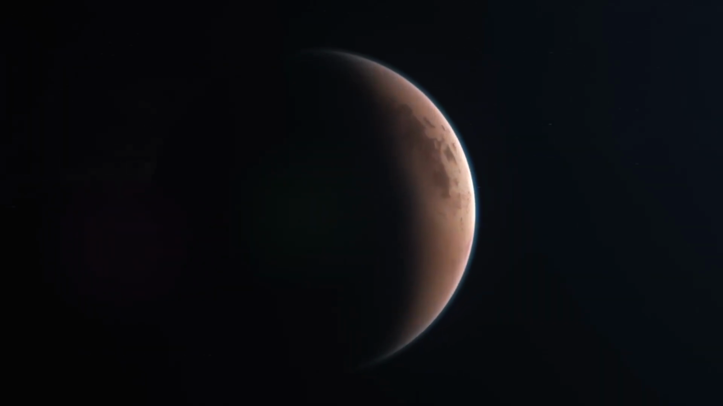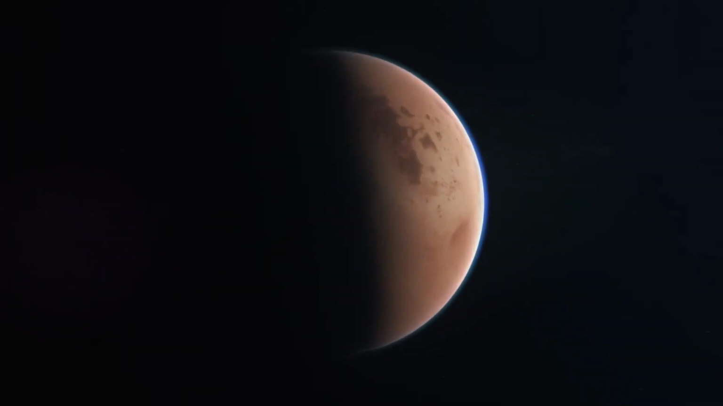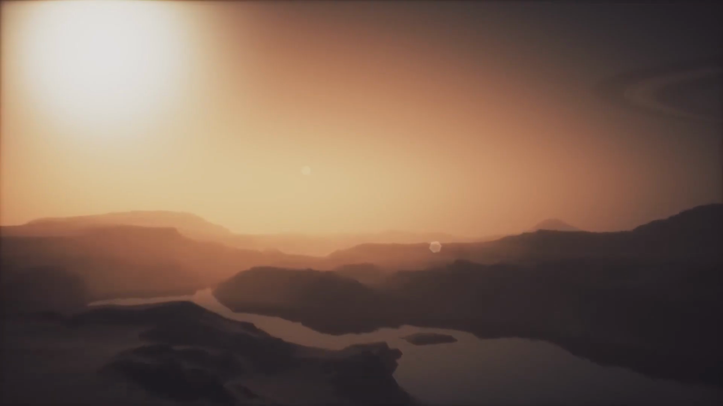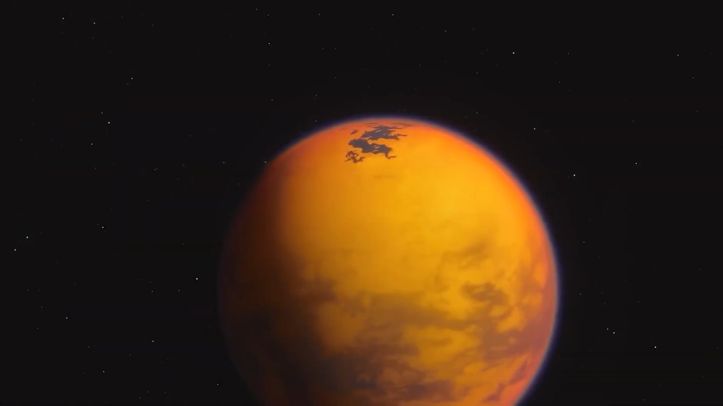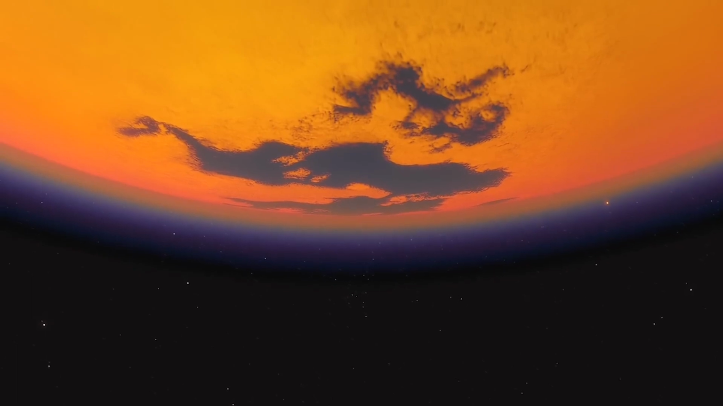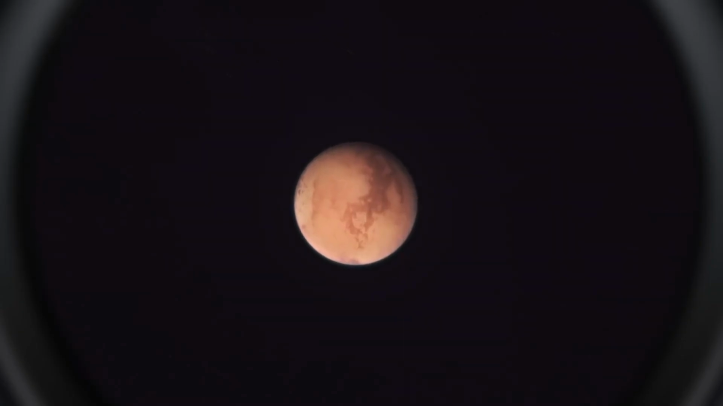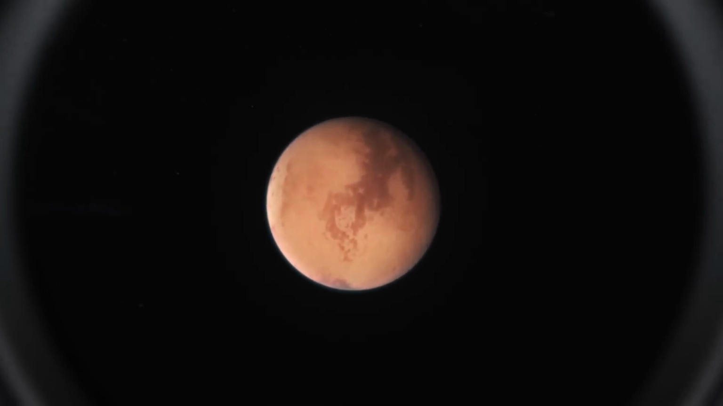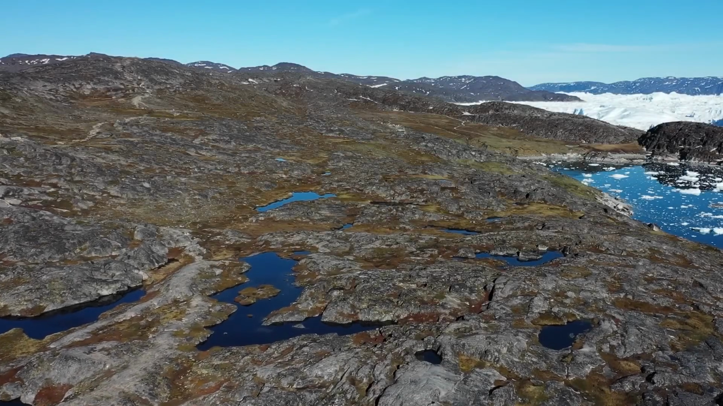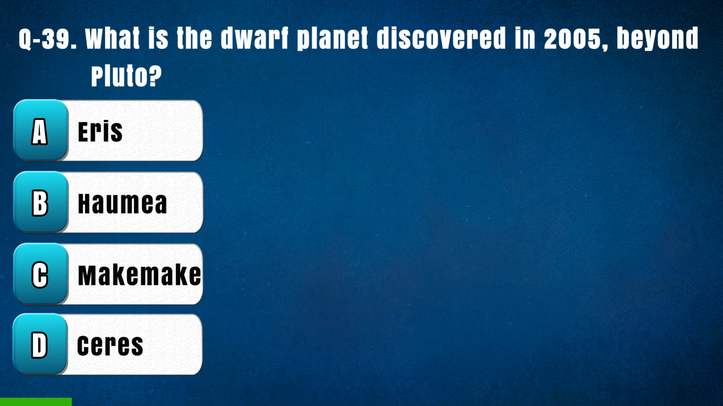Titan is a very unique moon. It has a dense atmosphere that is made up mostly of nitrogen, like Earth's atmosphere. Titan also has lakes and rivers of liquid methane, which is a type of organic molecule. This makes Titan the only place in the solar system other than Earth where liquid on the surface has been found.